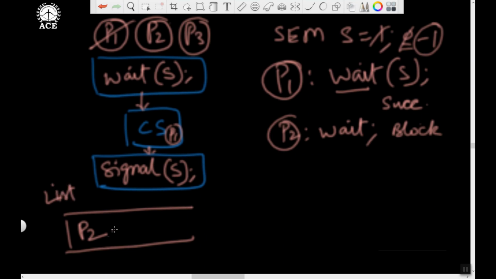Okay, this is the list. Then P3 tries. P3 should also wait. It will also perform the down operation, the wait operation, and it should also get blocked. It will decrement the value by 1. The value becomes -2, because every time the wait operation will decrement.